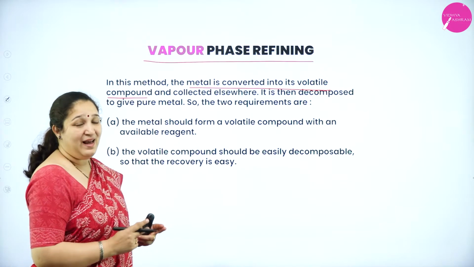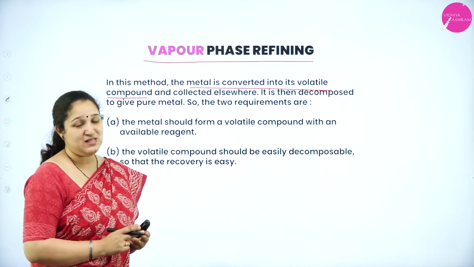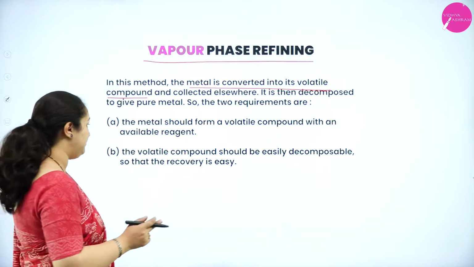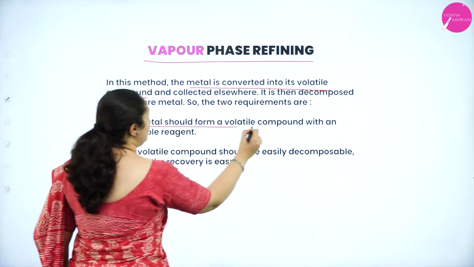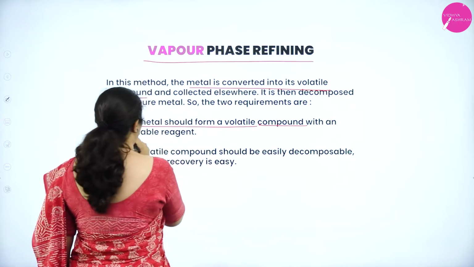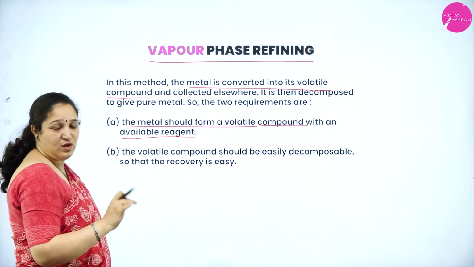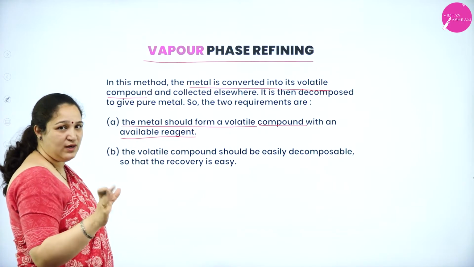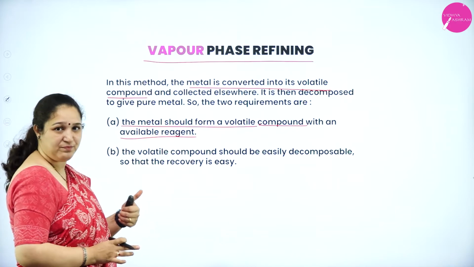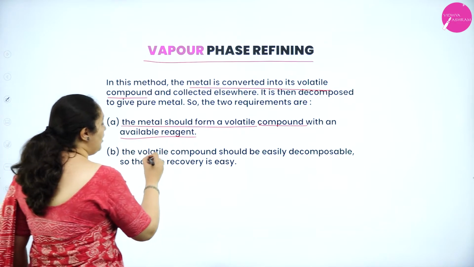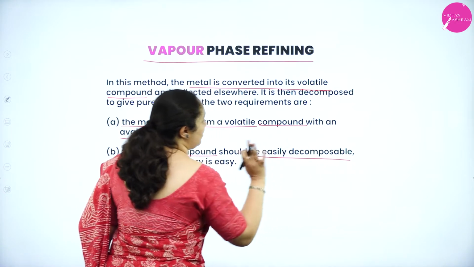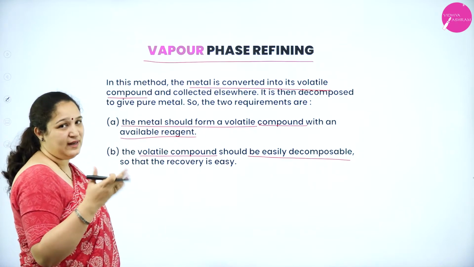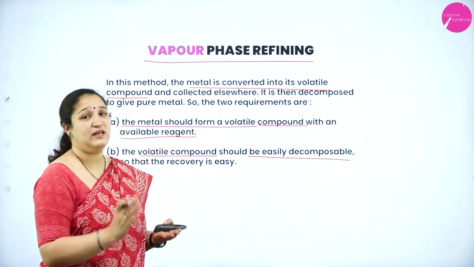But to apply this particular refining process, there are two criteria which are important. One is the metal should form a volatile compound with the available reagent. That's the first criterion. Okay. Second is the volatile compound should be easily decomposable. Once the volatile compound is formed, it should be decomposable.